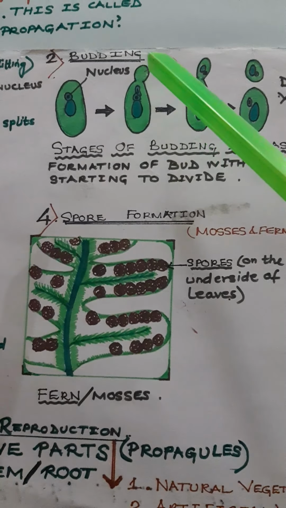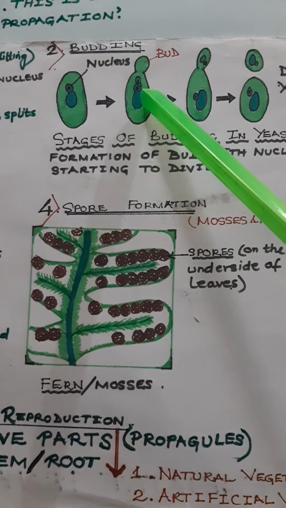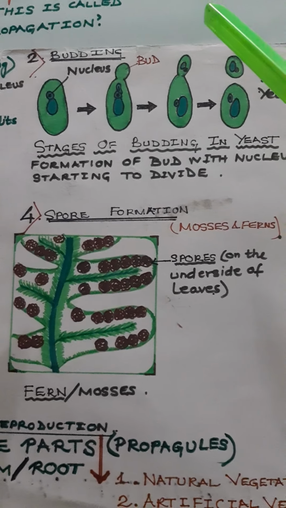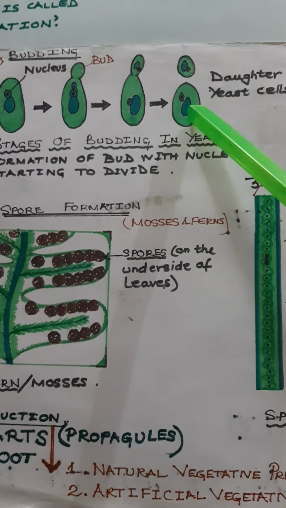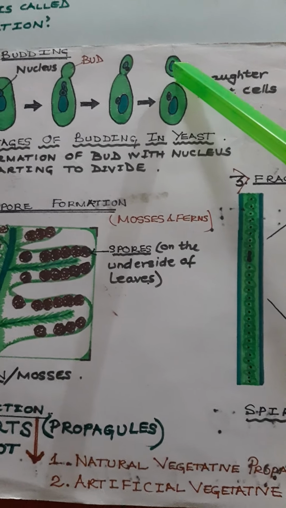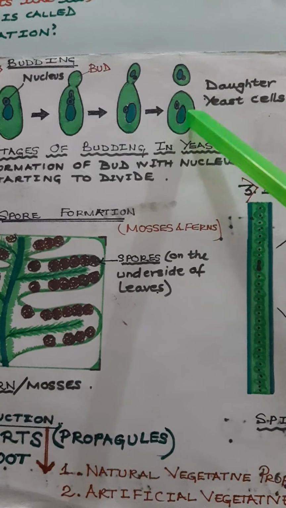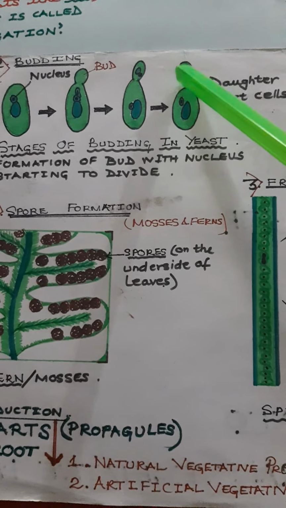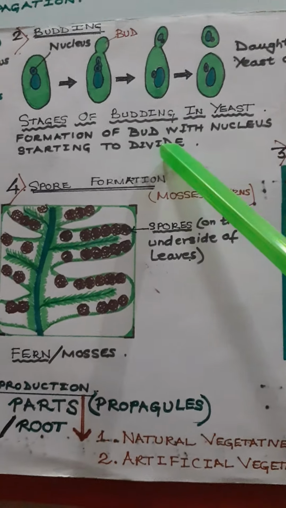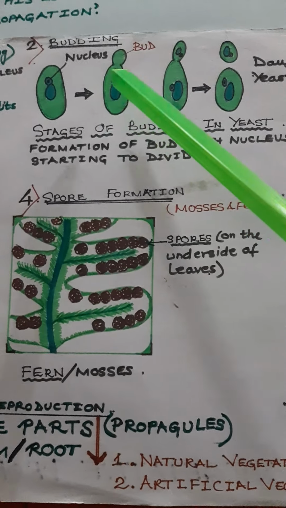As the bud forms, the nucleus starts dividing. Okay, then there is splitting of the nucleus and the bud also gets detached from the parent cell. Okay, and a new daughter cell will be formed. This is called budding. Simply a bud is formed.